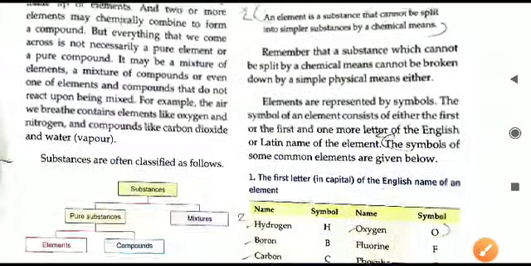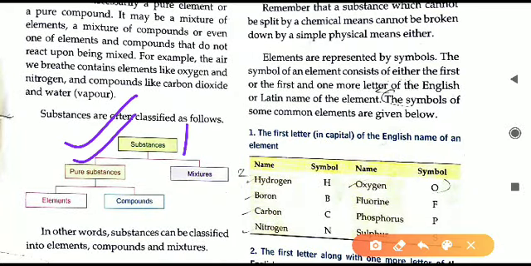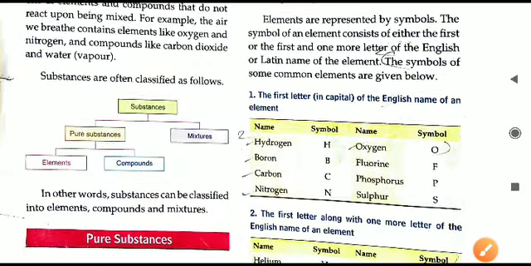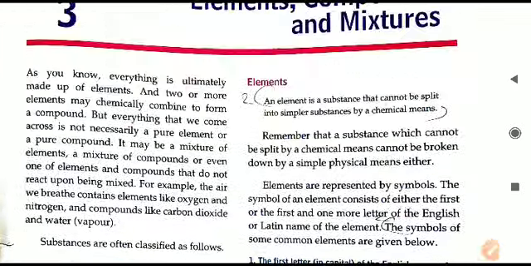So today we have discussed the different substances and their classification. Remember, you have to draw this flow chart in the notebook. After this, we have seen the definition of pure substances. About the elements, we have learned they are substances which cannot be split by chemical methods.